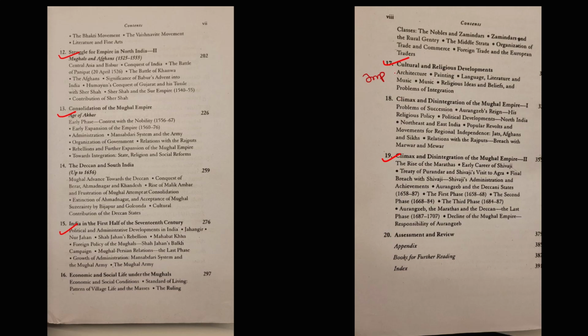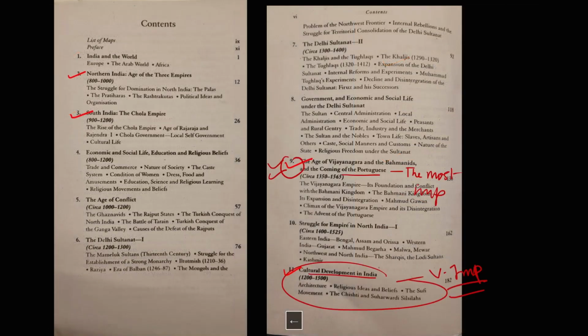Here, Shivaji's administration is very, very important. So these are the chapters. Out of 20 chapters, hardly 10 chapters need to be mastered. These are the only chapters you should focus upon. There are other chapters which you can read, but most of the questions in the past couple of years have come from these 10 chapters.